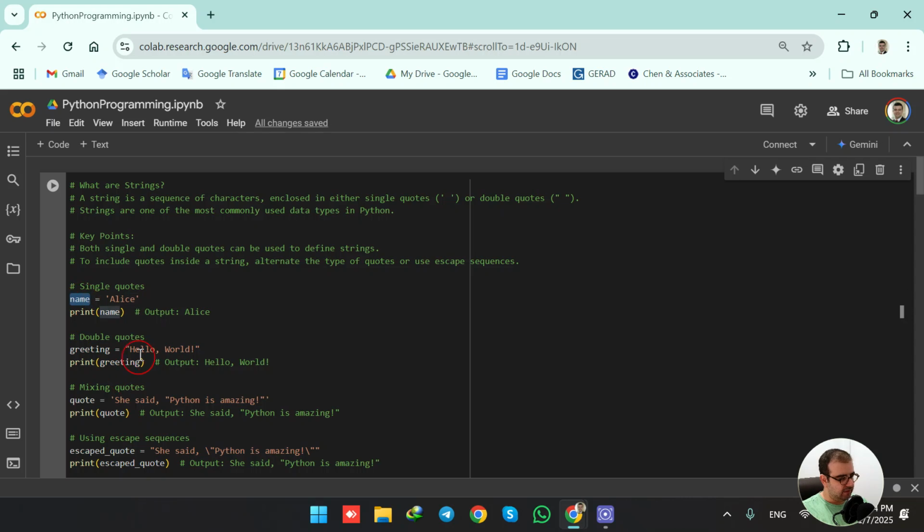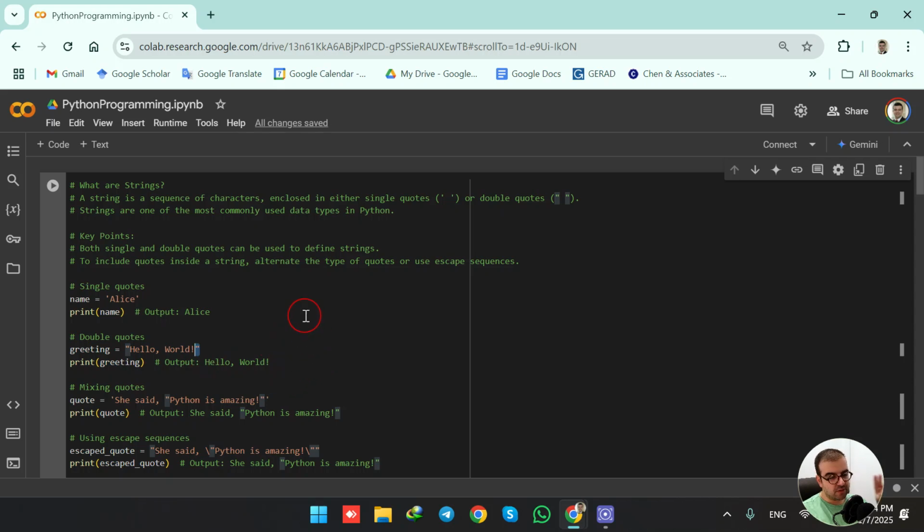Here I'm initializing a variable called name, and using a single quote I'm assigning Alice to this name, and I'm printing out name using the print keyword in Python. Okay, and here I'm having the greeting variable, and I'm printing greeting using the print keyword. However, I'm using double quotes here. As you see, I'm using double quotes here, and in the output, as we will see in a few minutes, there is no difference between single quotes or double quotes. So it's totally optional. You can either use this or this, okay?